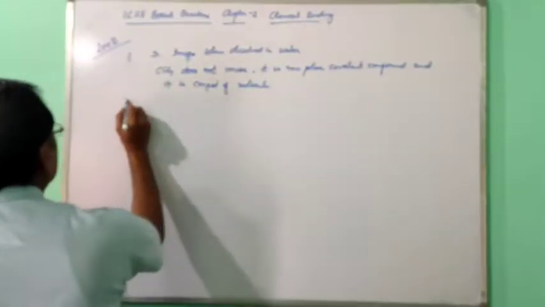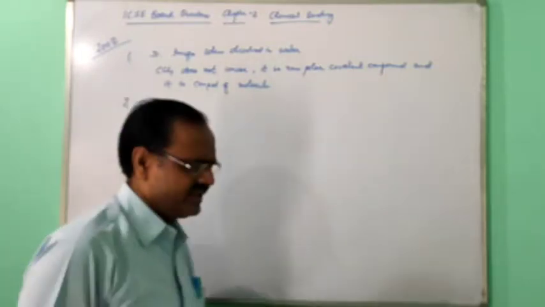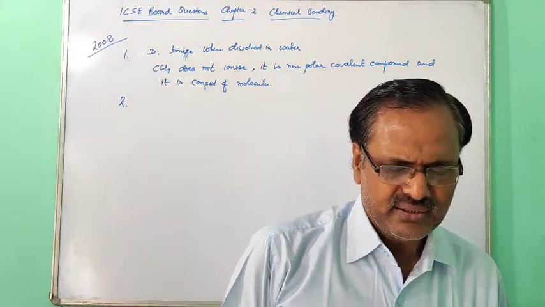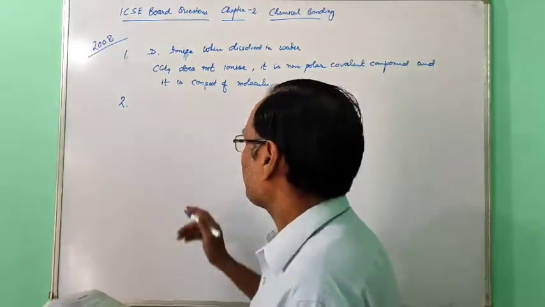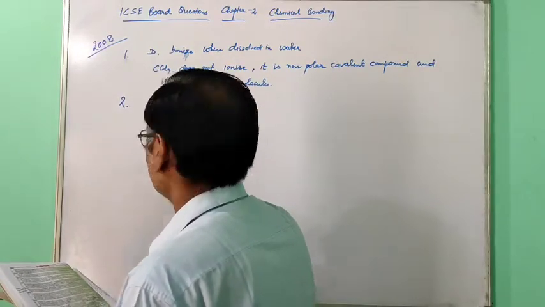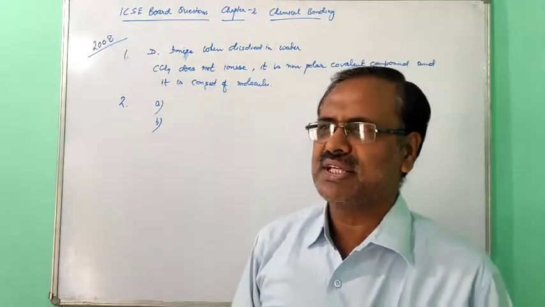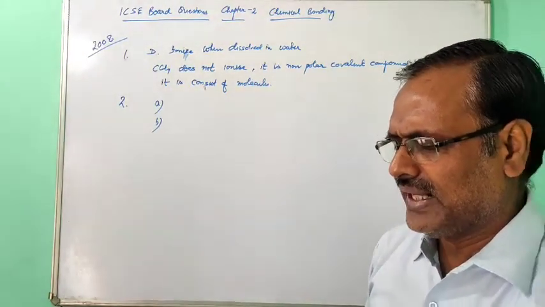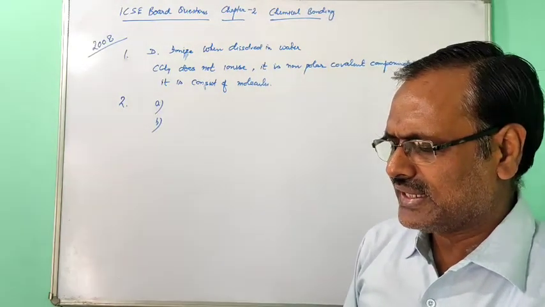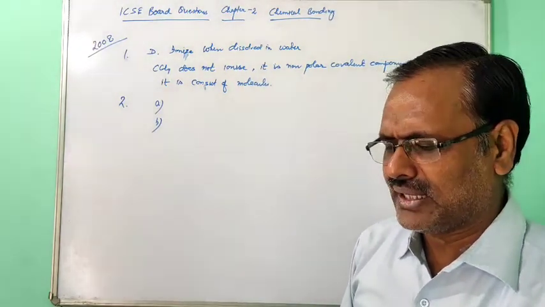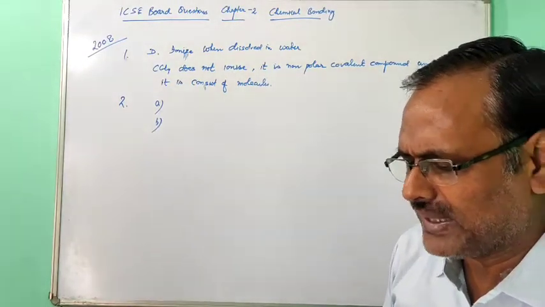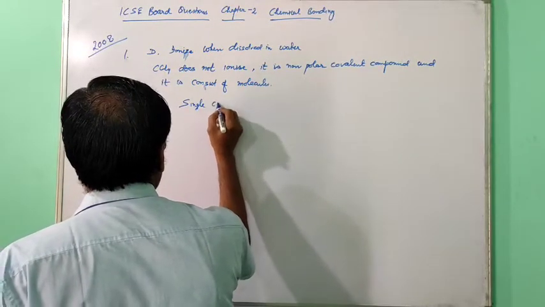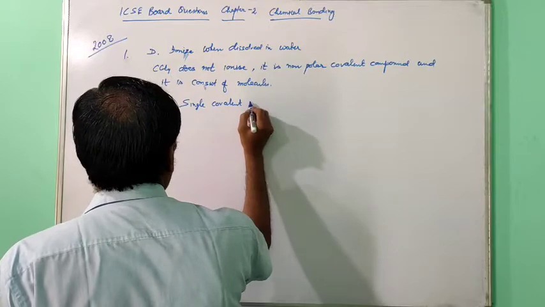Now the second question. State the term defined in each case. Two points are given, A and B. Such questions are very important, where the full definition is given and you have to find out the correct term. A bond formed by a shared pair of electrons, each bonding atom contributing 1 electron to the pair. So this will be a single covalent bond.